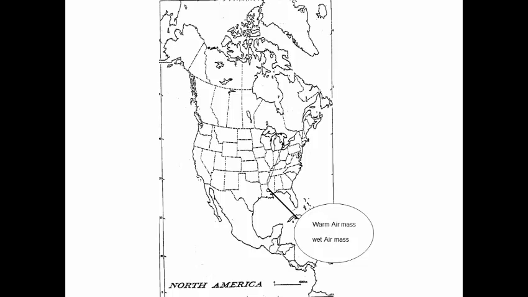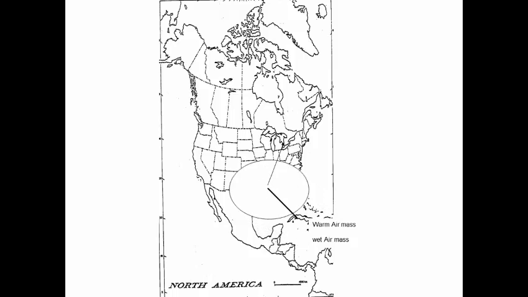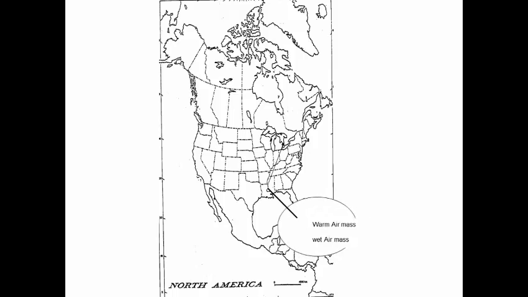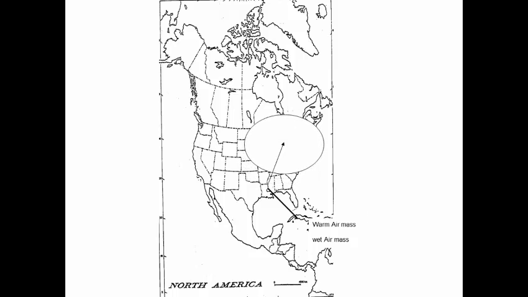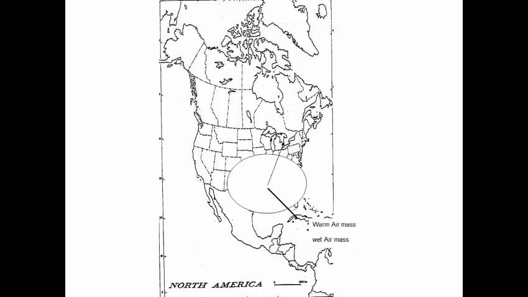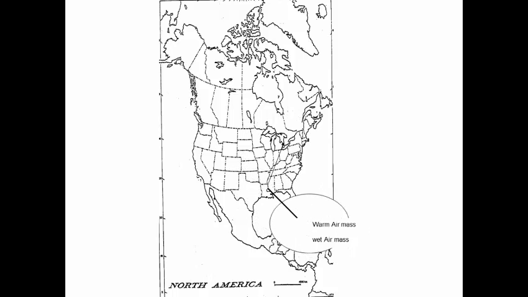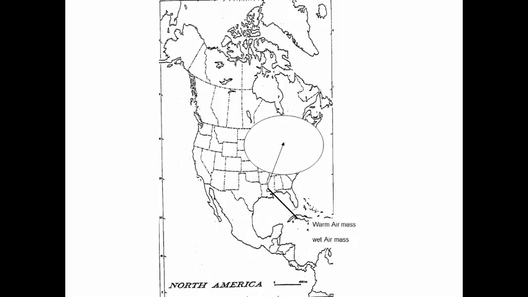The maritime tropical air mass generally flows up the Ohio Valley from the Caribbean. In the summer, this is usually the air mass that belongs to the hot, humid days. These are the days where the temperatures may be 30, but the humidity makes it feel like 40 degrees Celsius. Humid means how much moisture is in the air mass. An air mass with 100% humidity means it is definitely raining. In the winter, this air mass can bring snow or freezing rain if it is cool enough.